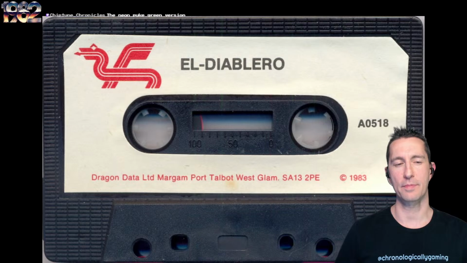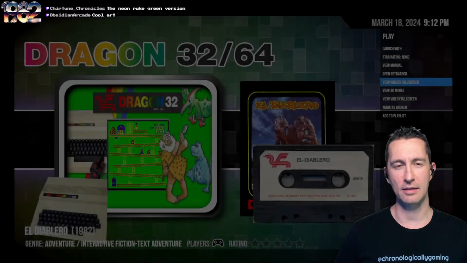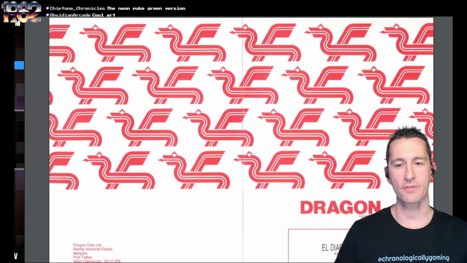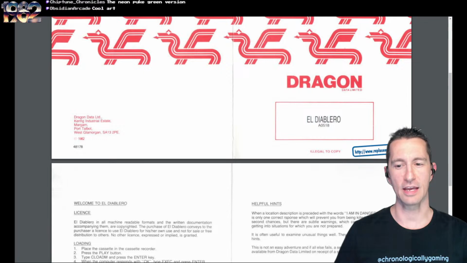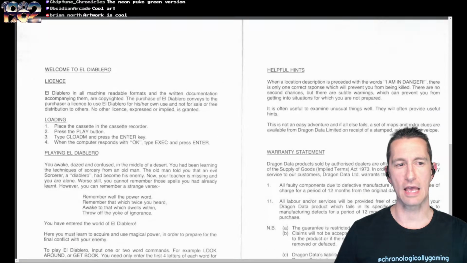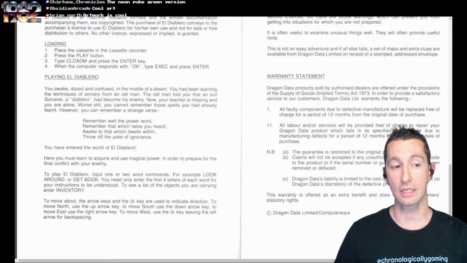Loving the people that collected everything for the Dragon 32. There's our cassette that we're going to pop in to play, El Diablero. It looks the same. It glows the same. We do have the manual, though, now that we're on the Dragon home computer. Oh, yes. Nice. Welcome to El Diablero. All machine language or machine readable formats and the written documentation accompanying them are copyrighted. Yes, we know. It shows you how to load on the left side.